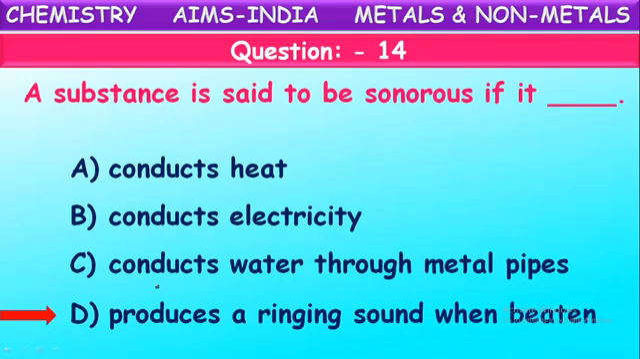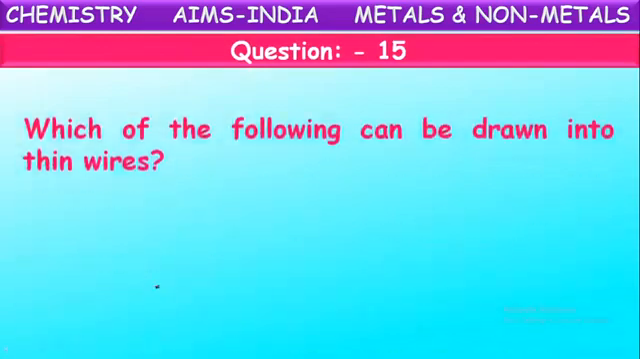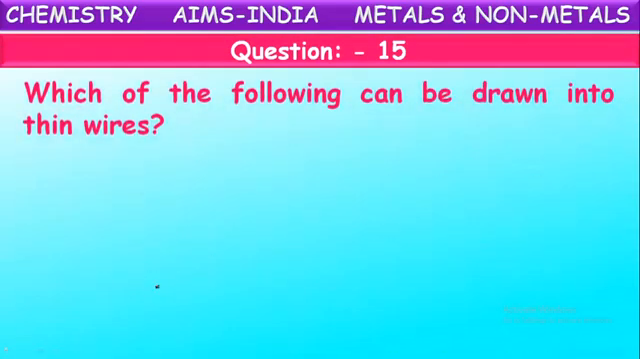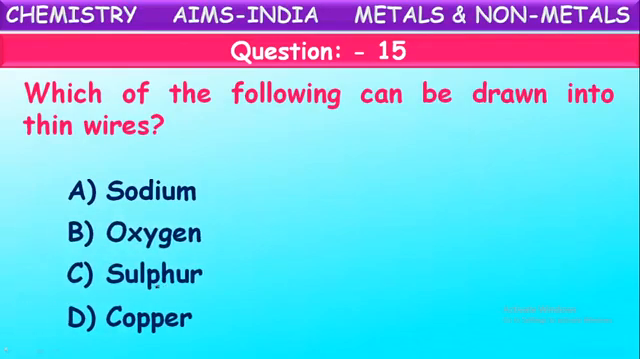The substance is said to be sonorous when it produces sound when beaten. Okay, D is correct. Next one. Which of the following can be drawn into thin wires? Sodium, oxygen, sulfur, copper. Out of these four, which can be drawn into thin wires? What is this property called? Ductility. Which of these elements has the ductile property, which can be drawn into thin wires? See here, which element can be drawn?